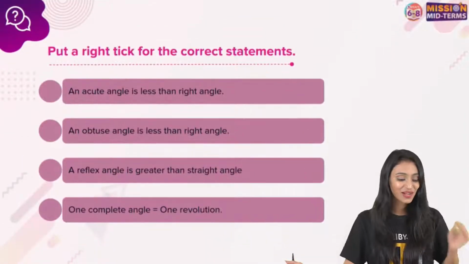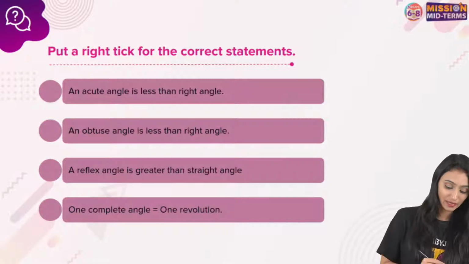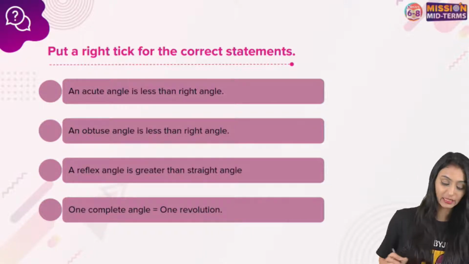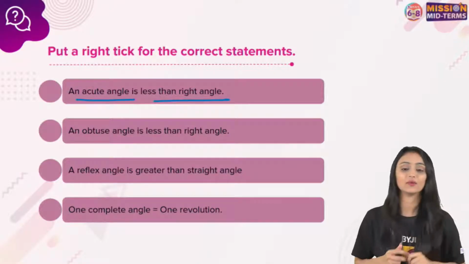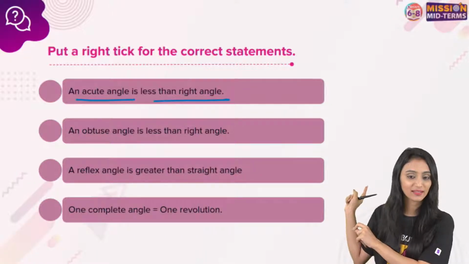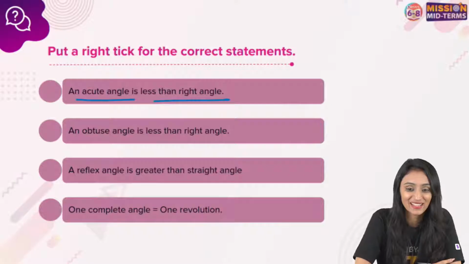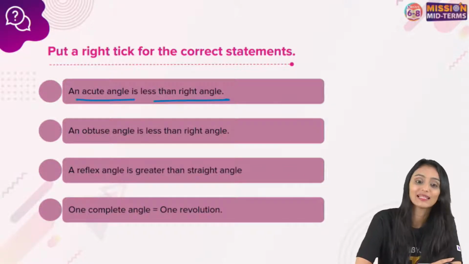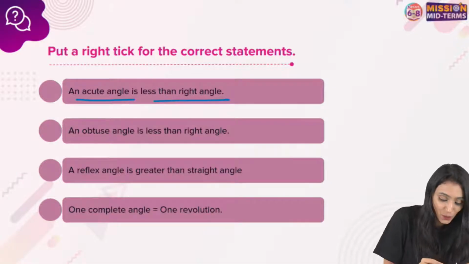All right. Let's move ahead. Let's solve some questions now. Put a right tick for the correct statement. The first statement is: an acute angle is less than a right angle. What do you think? We just talked about it. We just saw that in the previous slide. Everybody is saying true. Yes, an acute angle is less than a right angle because it has a small mouth, right? So this is basically true.